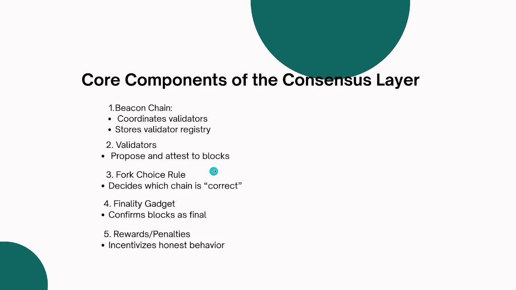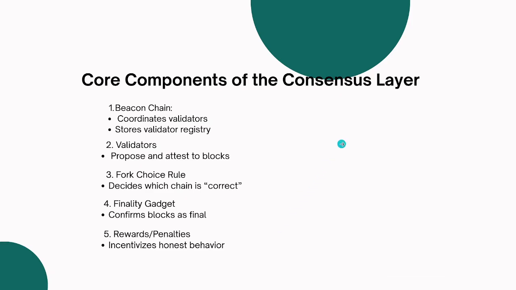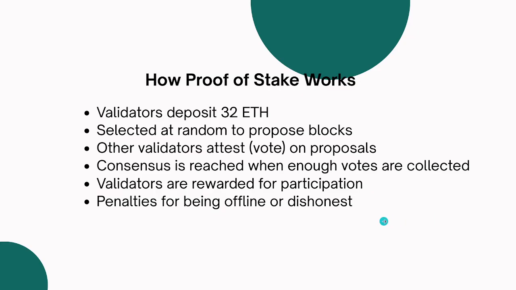Another core component of the consensus layer is its fork choice rules, which decide which chain is correct. Finality gadget, which confirms blocks as final. Reward and penalty, which incentivize honest behavior. So these are the different core components of the consensus layer. You just need to have an overview of this, like we said earlier on, this is an introduction. But as we dive deep, we'll be looking at the code base to understand how these things work and all of that.